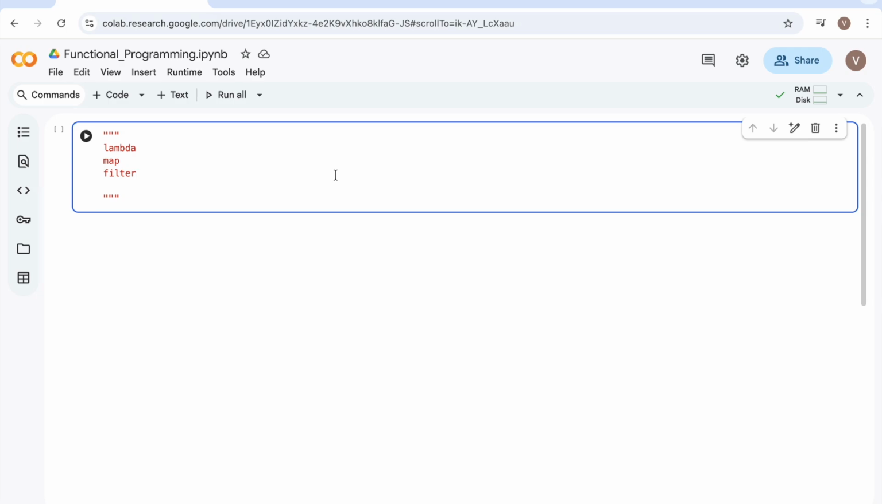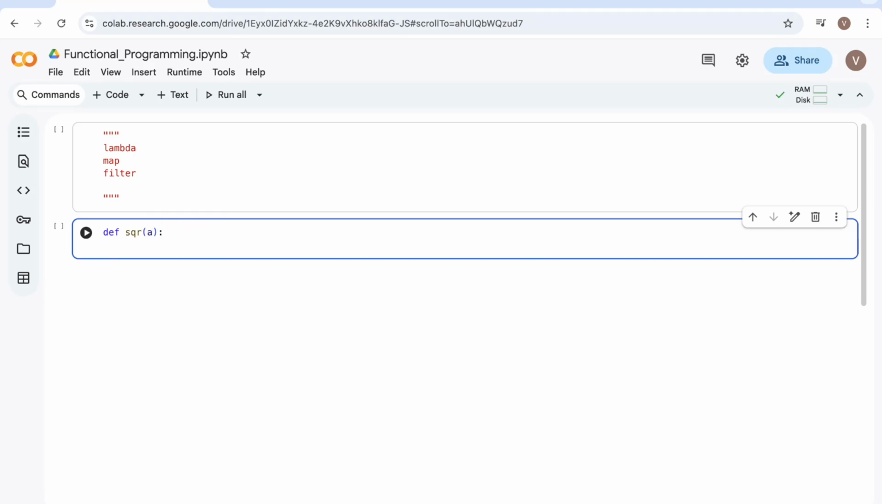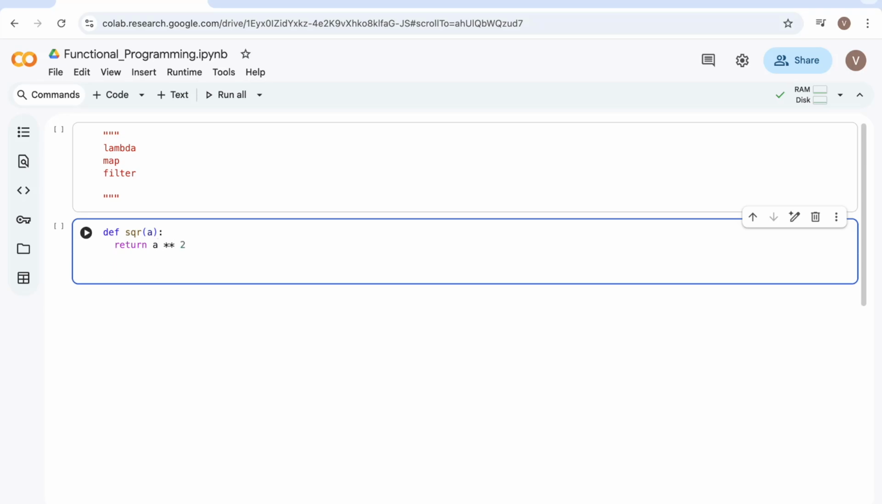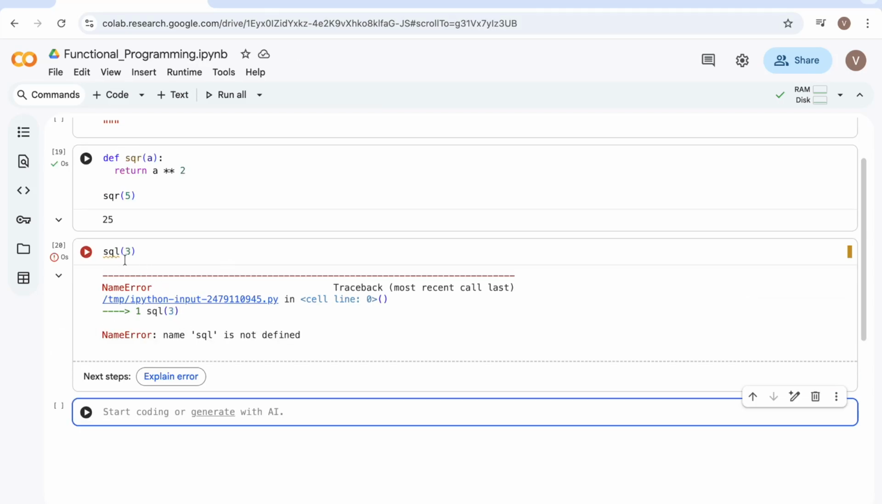Let us begin by understanding the first problem statement. If somebody asks you to find the square of a given number, how do we basically do it? Define a function square, let's say a, returning a squared. You can just call the function, let's say with 5, the square of 5 is 25, right? It works. Let me call one more, the square of 3.